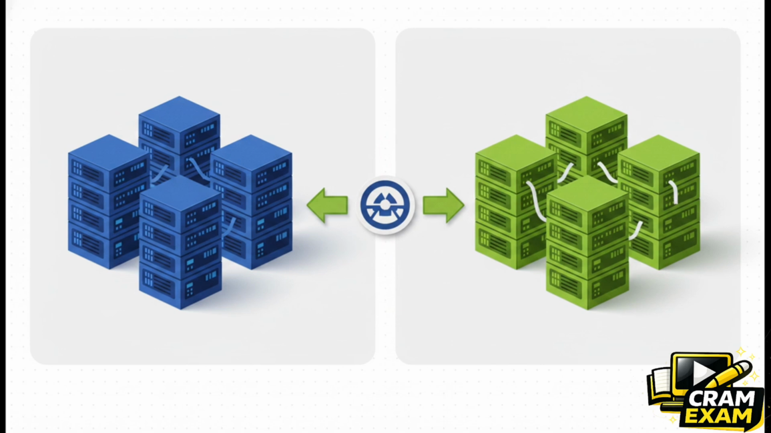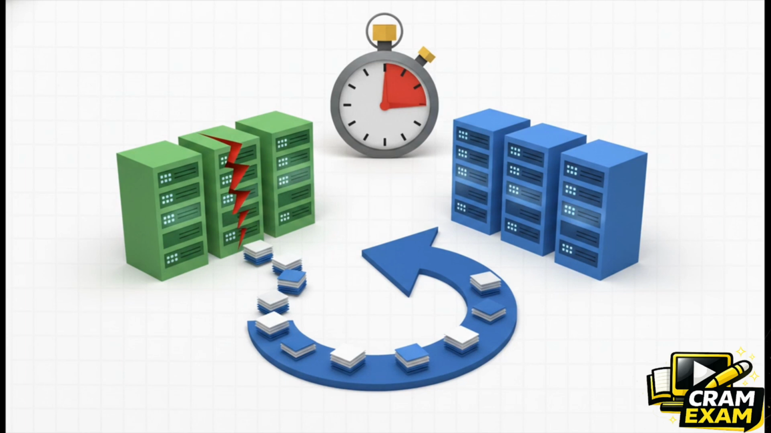And the beautiful part? The original blue instances are completely untouched. They are still happily serving your users. Once the green environment is fully verified, the instances in that replacement environment are registered with an Elastic Load Balancing load balancer, causing live traffic to be cleanly rerouted over to them. Think about that for a second. If the new green environment crashes under heavy load, you don't have to panic.